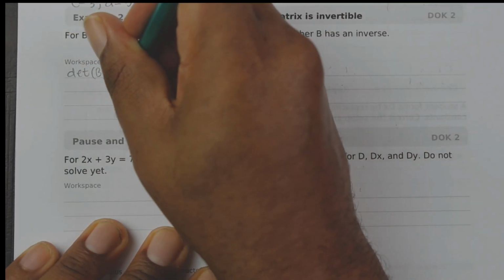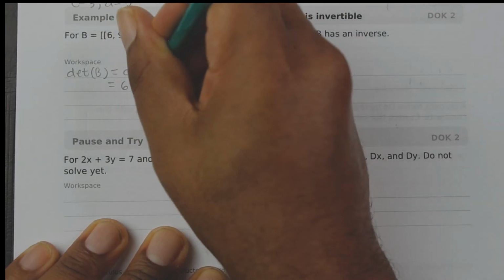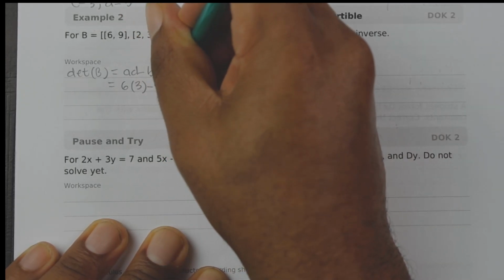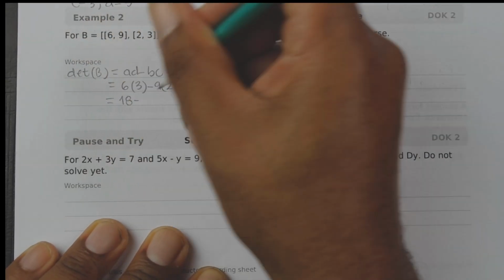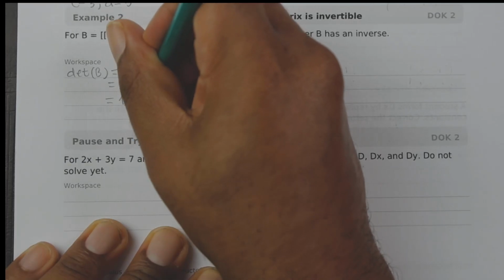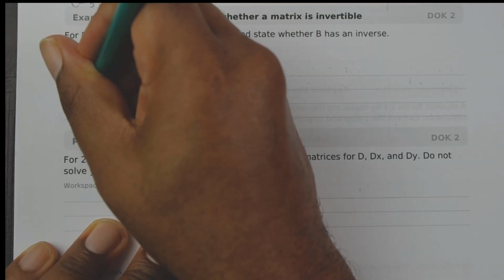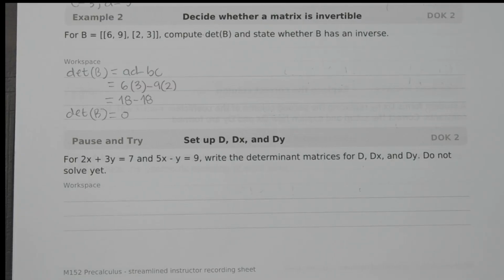A would be 6, D would be 3, minus 9 times 2. That's 18 minus 18, which equals 0. So the determinant of B is equal to 0.